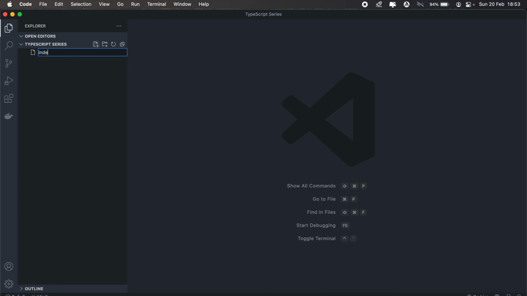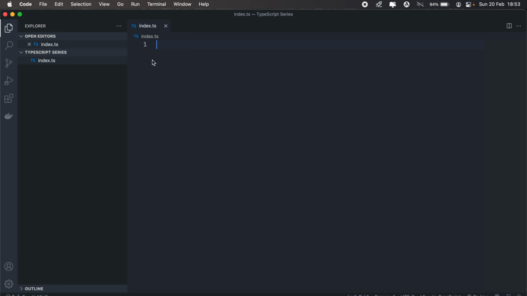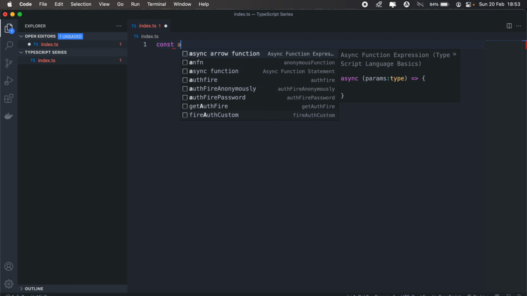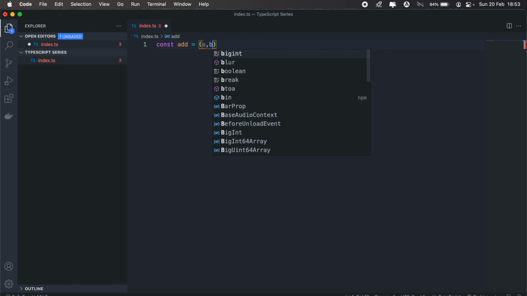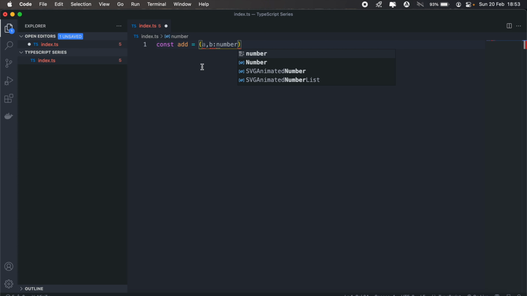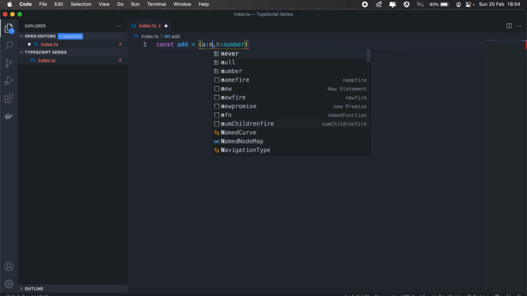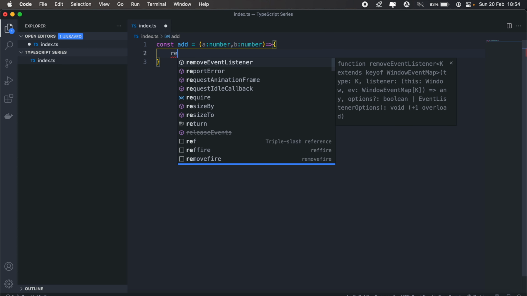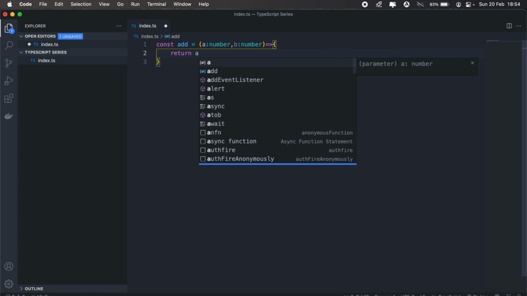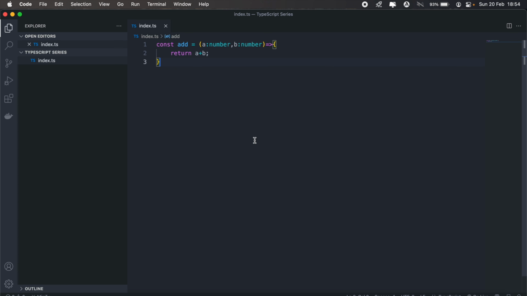We'll just call it index.ts, and then here let's go ahead and create our addition function that we had. So we'll create a variable called add, and then this will be A and B, and then we'll define the type for both our parameters. In this case, it will be number. And then same for A, it will also be number. And then we'll just return the sum of the two. So A plus B. So now if I call my add function, I can just say add 1 and 2.